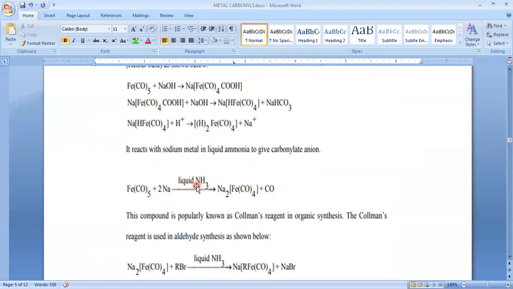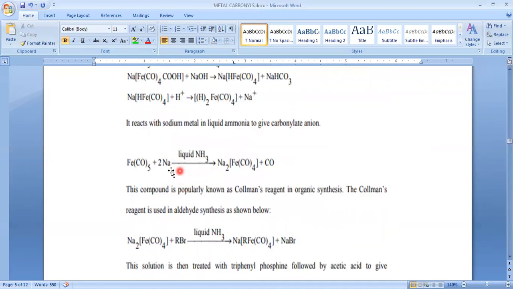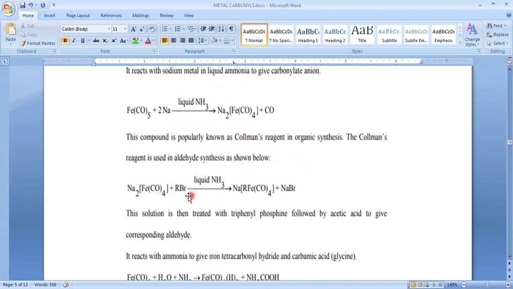So the same reaction you will find in, I think you have studied in last year in organic chemistry, that is Birch reduction, reduction of alkyne into the stereomeric geometrical, it will give trans alkene. Okay, so no problem. So it will give a complex compound. So this is a complex compound, sodium tetracarbonyl ferrate. What will be the oxidation state? 2.